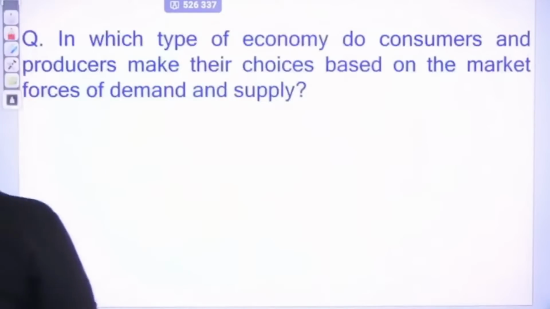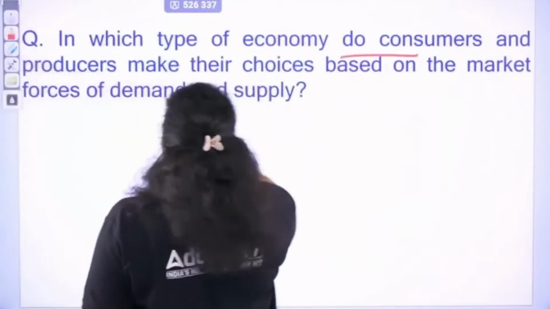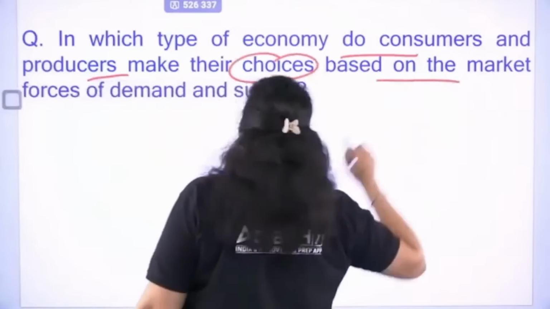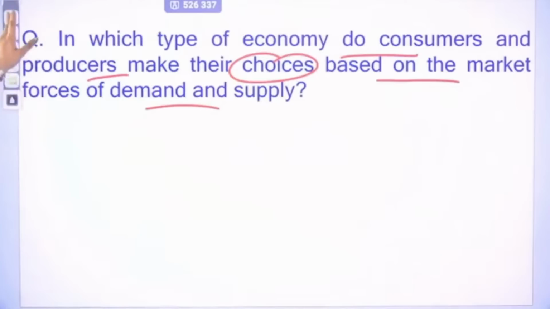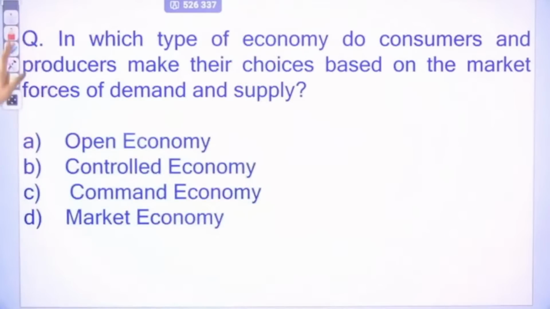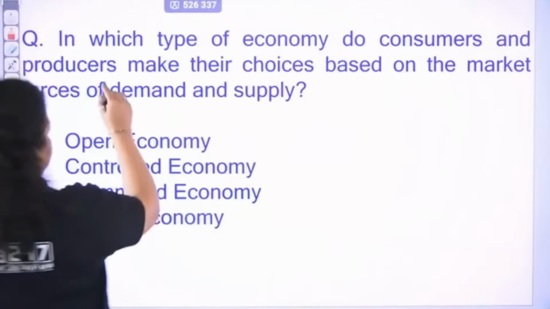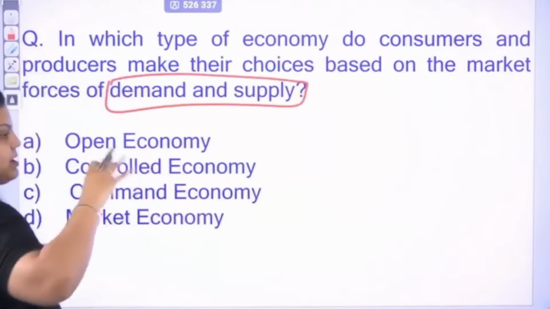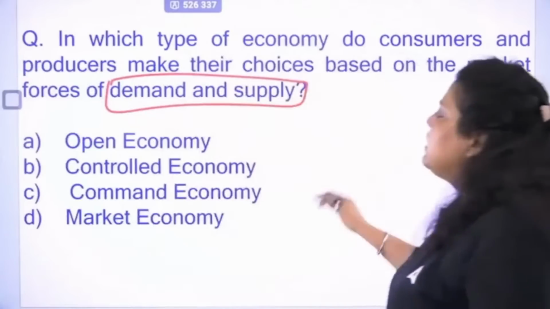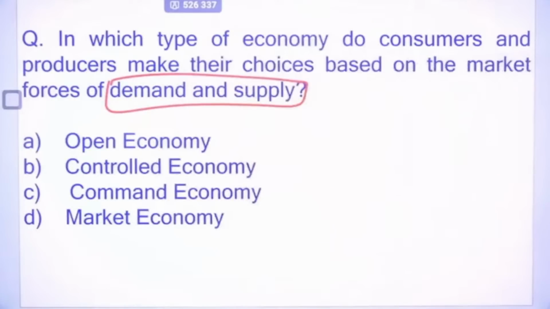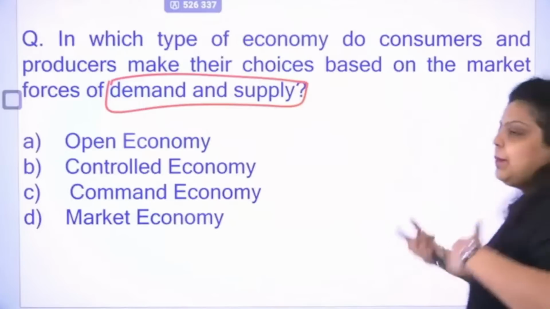Next, in which type of economy do consumers and producers make their choices based on the market forces of demand and supply? So in which type of economy do the consumers and producers make their choices based on the market forces? So do remember, I have just told you market forces mean demand and supply. Whether you are talking about international market or national market, always the market forces are the demand and supply of your country. Okay, so in which particular economy do you think the producers and consumers decide what to produce, how to produce and for whom to produce on the basis of the market forces?